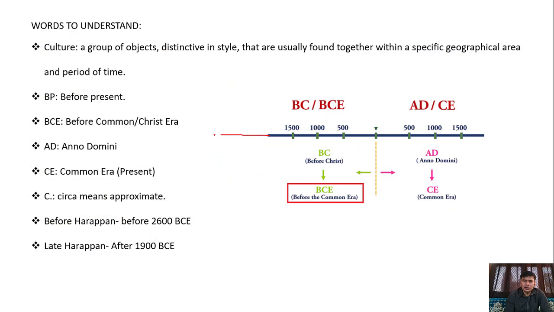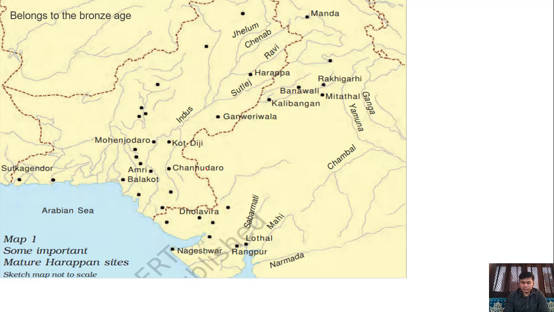Suppose that this is 2600 BCE, and from this period the Harappan civilization lasted until 1900 BCE. Suppose that this is 1900 BCE. From this time to this time, the Harappan civilization was in existence. And some scholars say that before the Harappan civilization there was also another kind of civilization, but it could not be found yet. So we understand the keywords which will be used for this civilization.